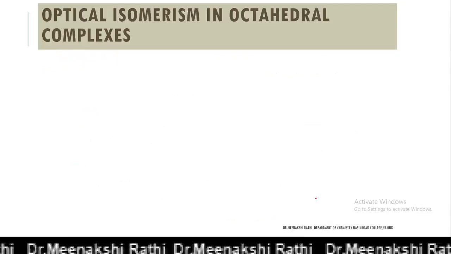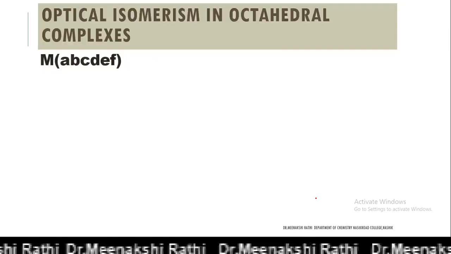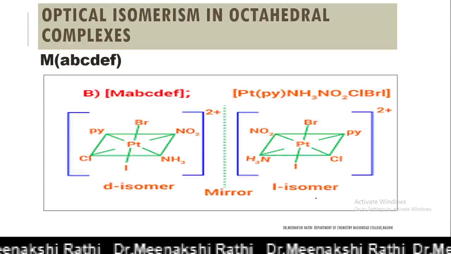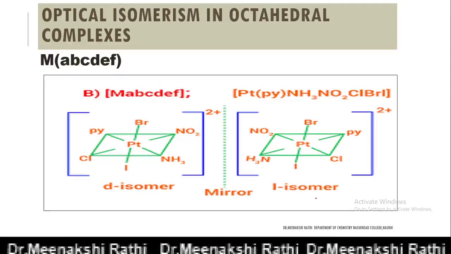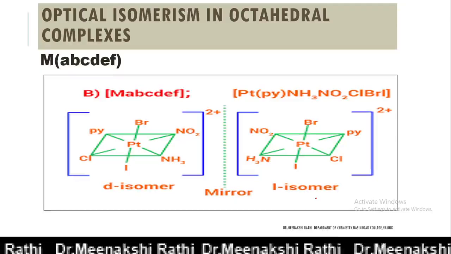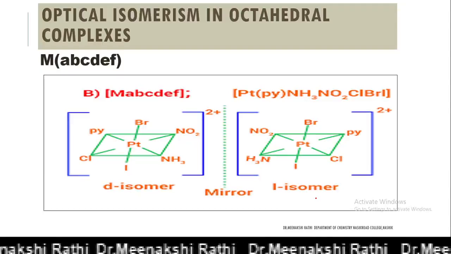Next it is MABCDEF type. A complex of this type theoretically possesses 15 geometrical isomers, which we have already seen, and each of these 15 isomers possesses two optical isomers.